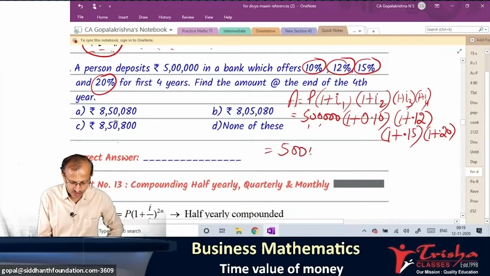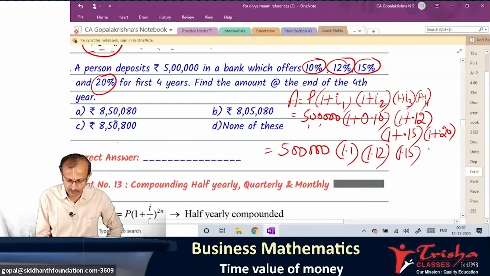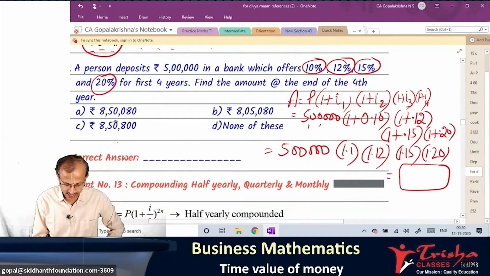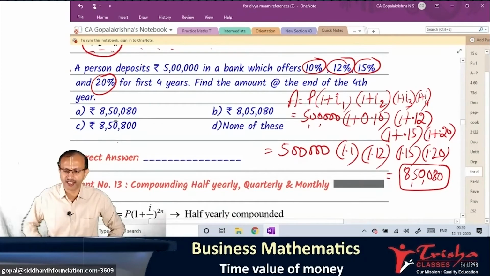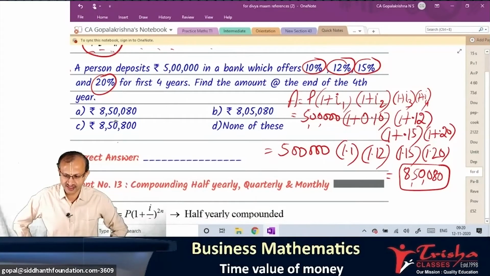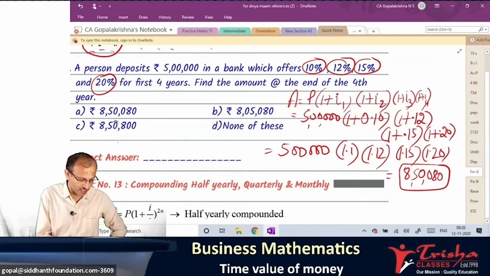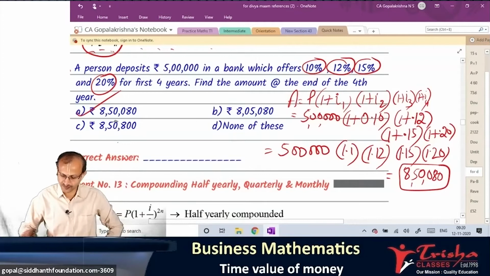5 lakh into 1.1, 1.12, 1.15, 1.20. 1.2 or 1.20, same. What is the last final answer? Is it 8 lakh 50,080? Some response from you, quick. Is it your answer? What is your answer? A, B, C, D. What is your answer? A. Everyone got A? Super. The right answer choice is A.